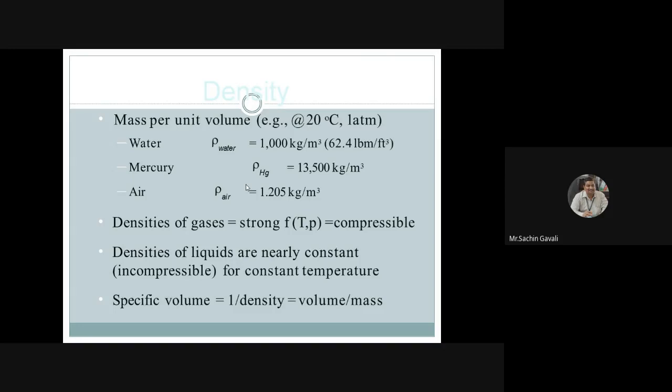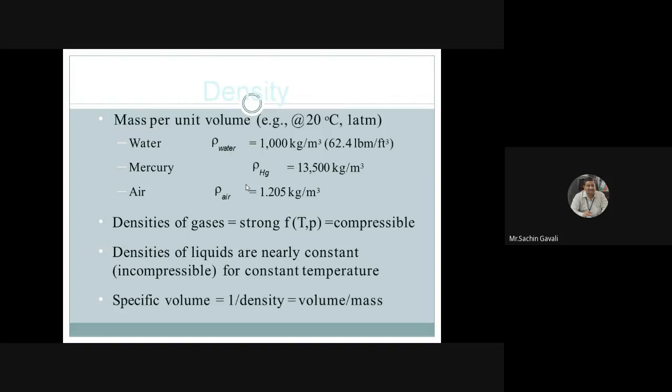So write in your notebook: properties of fluids. Properties of fluids, write down. The first property is density. Density means what? It is mass per unit volume. Density is nothing but mass per unit volume. So the unit of density is kg per meter cube. Write down, density means mass per unit volume. Write down, SI unit will be kg per meter cube.